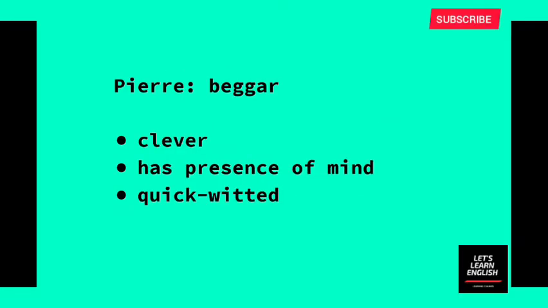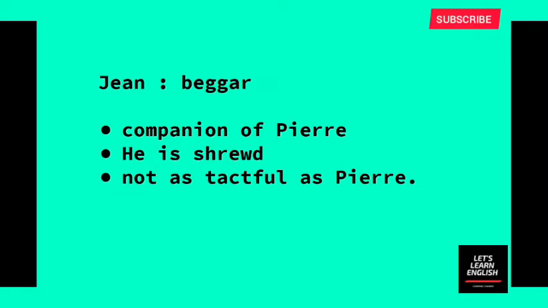And the third character is Pierre. He is a beggar. Though he is a beggar, he is really clever, and he has presence of mind, which means that based on the situation he will act. So he has presence of mind, and he is a quick-witted person. Then Pierre's companion is Jean. Both of them are friends. Jean is a companion of Pierre, who is a little shrewd, smart, but not as tactful as Pierre. He is not as skillful as Pierre.